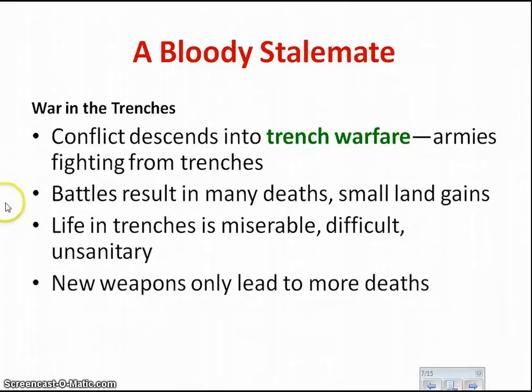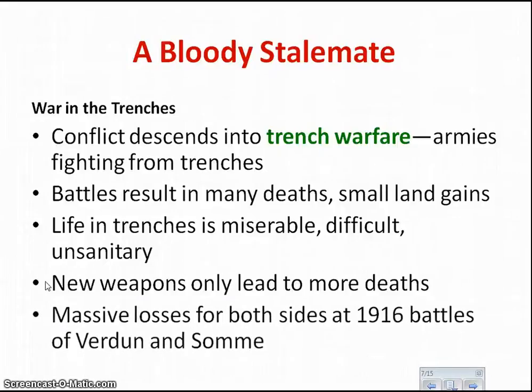The other thing is because of the Industrial Revolution and because of imperialism, many new weapons have been developed. And these weapons are known as killing machines. They can kill a lot of people. One example would be the machine gun. You're not only loading one bullet at a time. Now you can fire hundreds of bullets in a minute. This just leads to a lot of death.